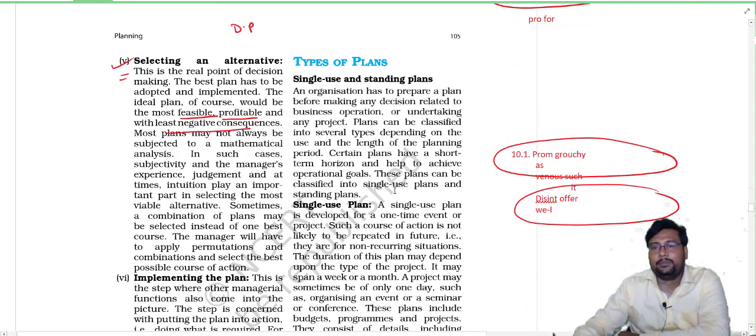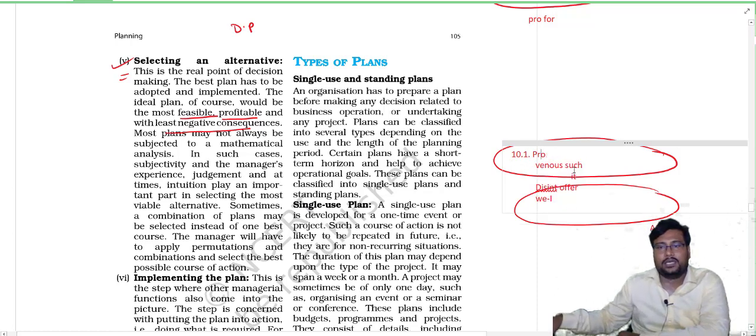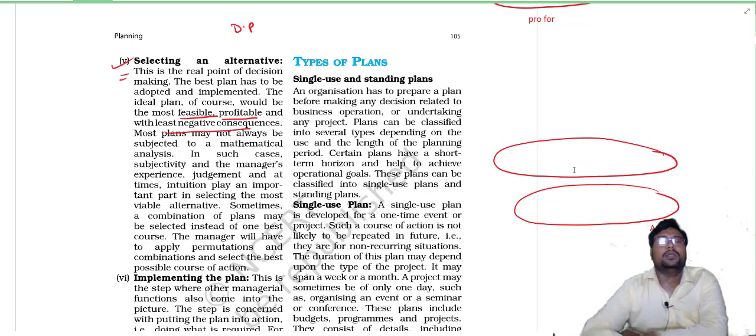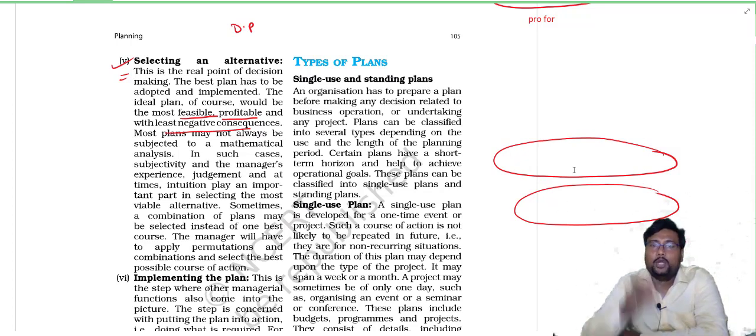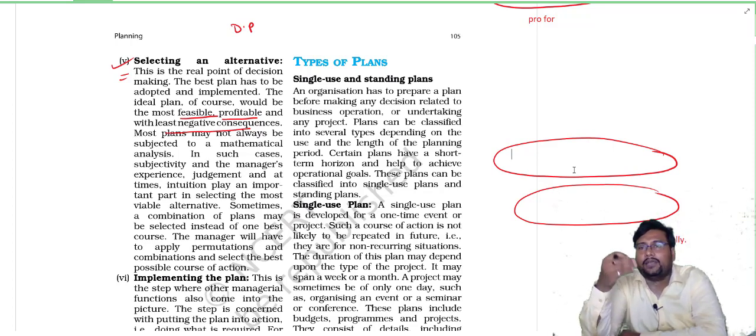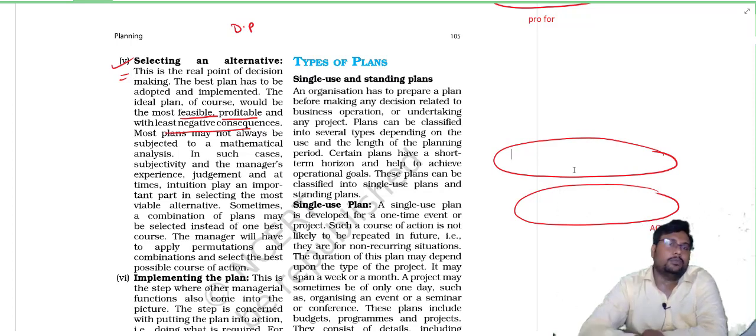What is selecting the best alternative? It is very simple. Selecting the best alternative means which particular available option is more feasible, more profitable, with fewer negative chances, fewer cons present for me, and by which option we can achieve our objective.